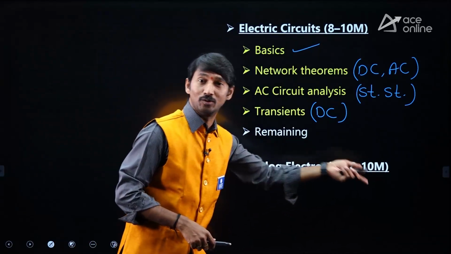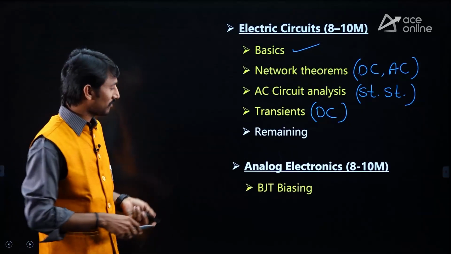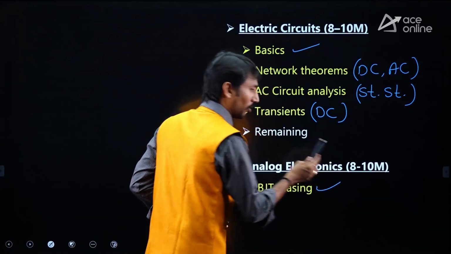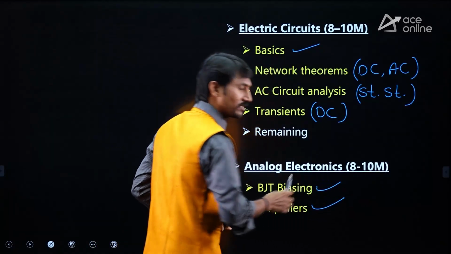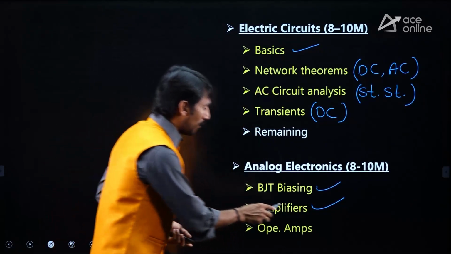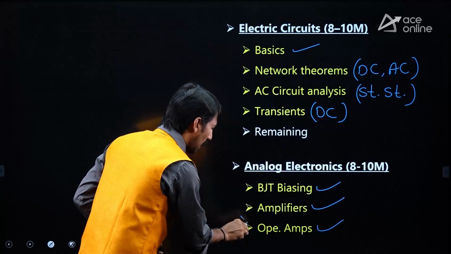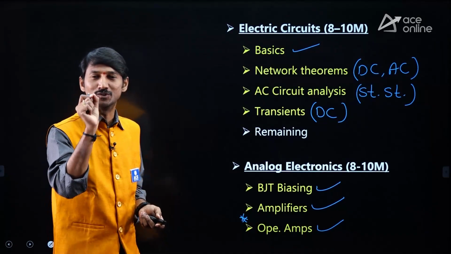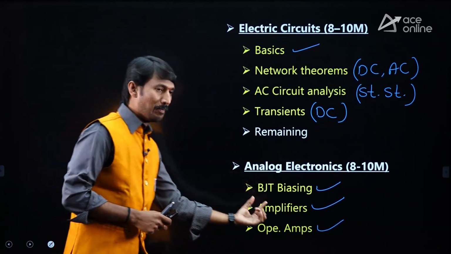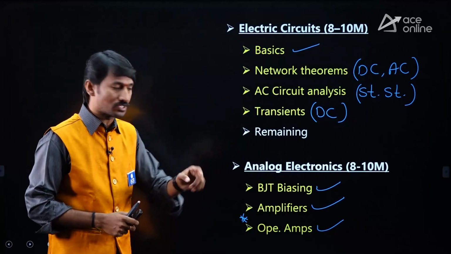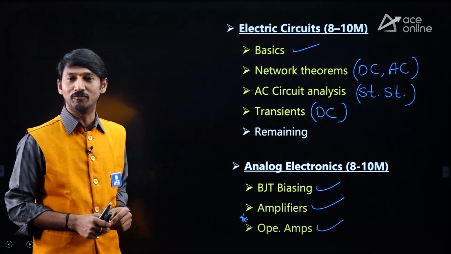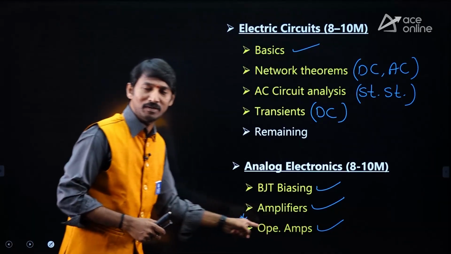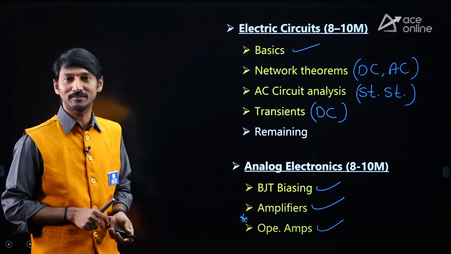From this also, 8 to 10 marks approximately. BJT biasing, they are concentrating more on the BJT. And then amplifiers, they are concentrating. And operational amplifiers. Guys, this operational amplifiers topic is very, very important, because operational amplifier related questions will be framed in combination with BJT or amplifiers. That's why you must be very strong in operational amplifiers.